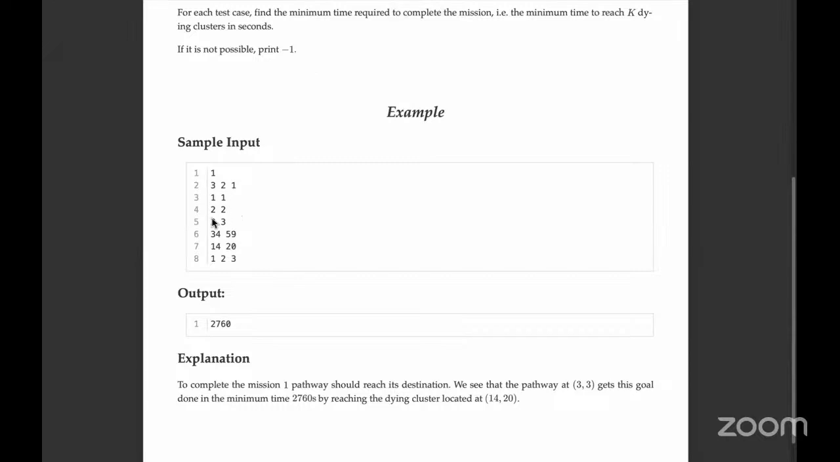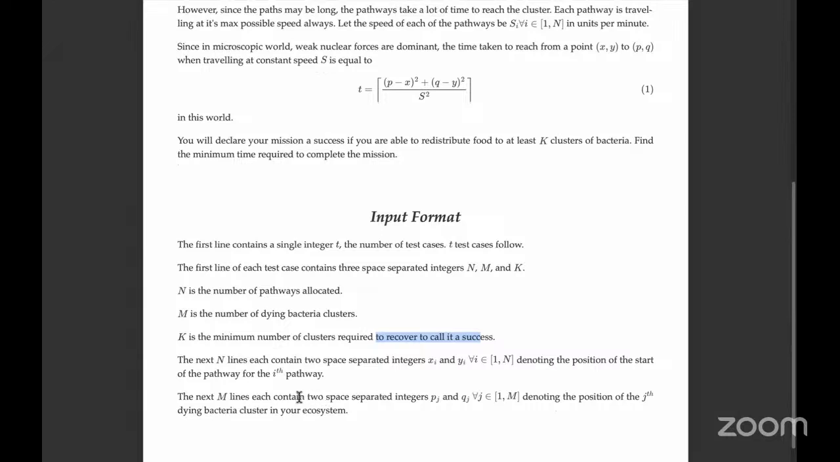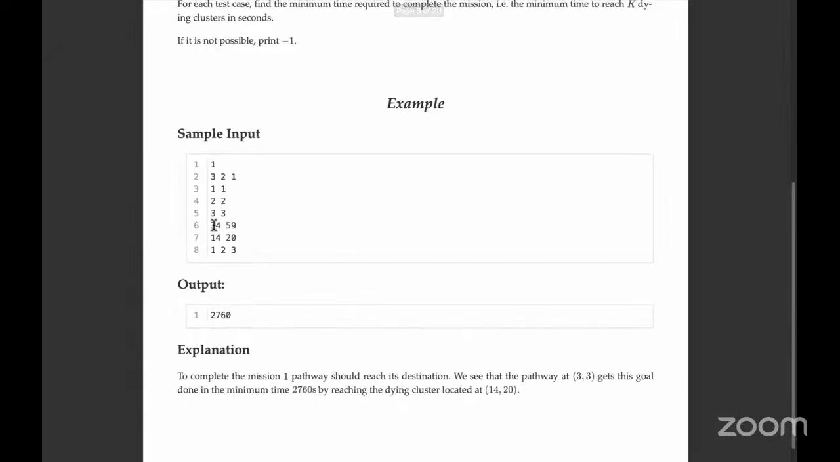So 1 1, 2 2, and 3 3 are the starts of the pathways. Then we have M lines, which is the dying clusters. So 34 59 and 14 20 are the dying clusters. And finally, you have the speed of the pathways. Right? So let us try to sketch this out.